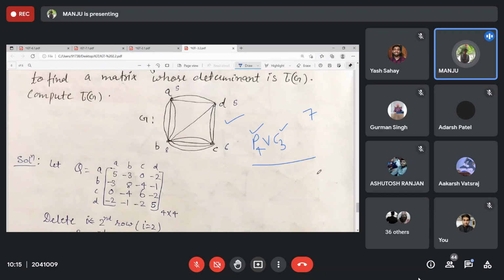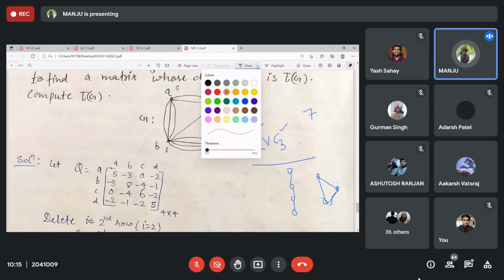All 4 vertices are joined to 3 vertices over here, right? 4 vertices over here and 3 vertices over here. So here the size was 3 and here also 3, right? After joining, what do you get?